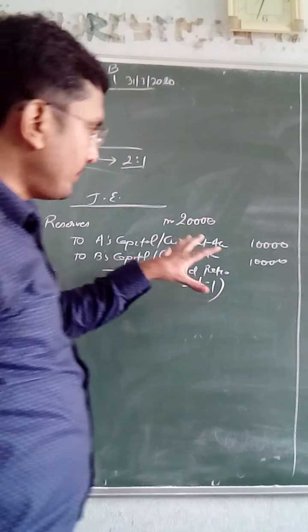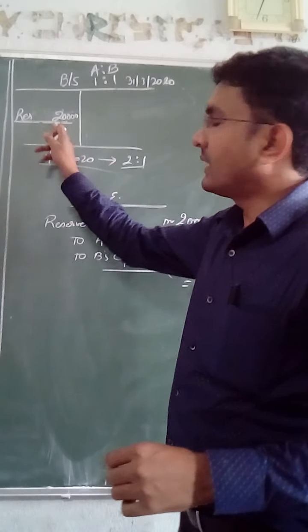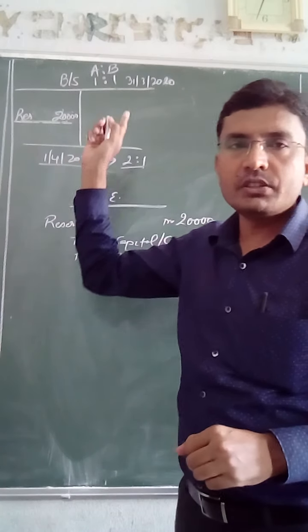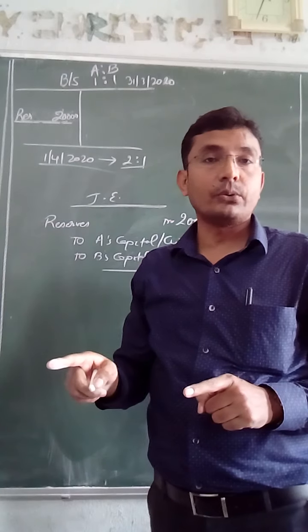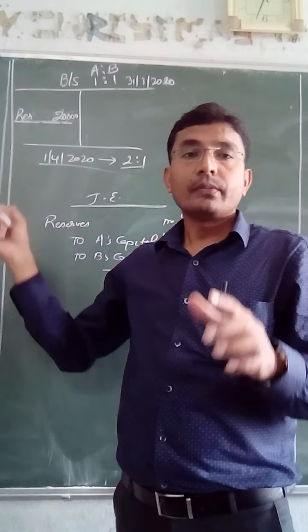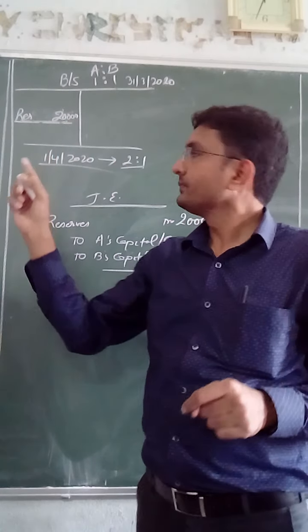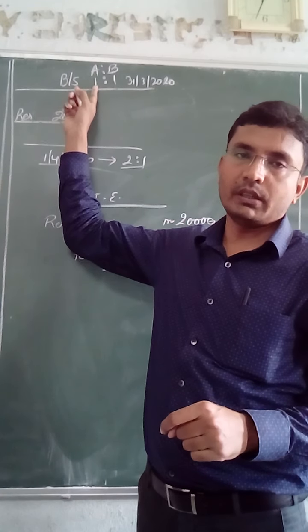The logic is simple. Since these reserves were created at a time when the PSR was 1:1, had the profits not been transferred to the reserve account, the same profit would have been distributed in the existing PSR at that time, that is 1:1.